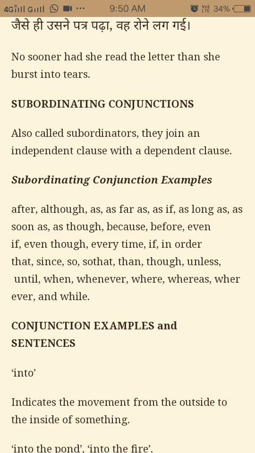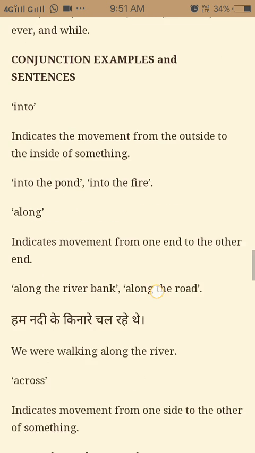Now subordinating conjunctions: after, although, as, for, as if, as long as, as soon as, though, because, before, even if, even though, every time, if, in order that, since, so, so that, then, though, unless, until, when, whenever, where, whereas, wherever, and while. Now we can use in our sentences.